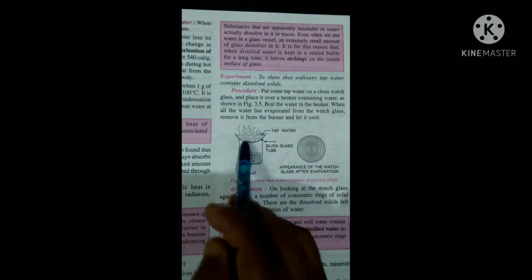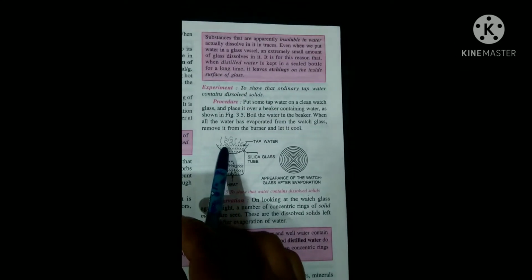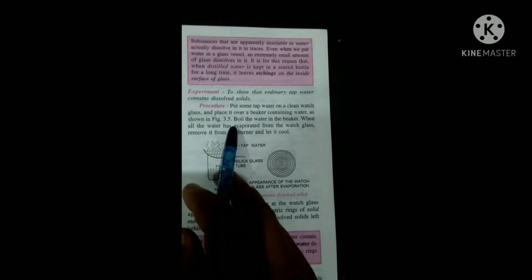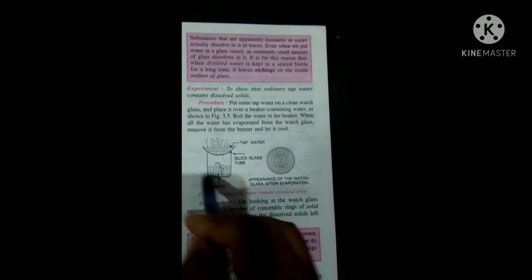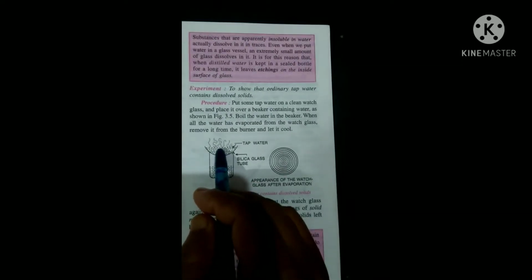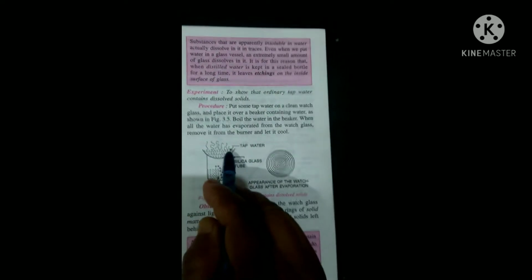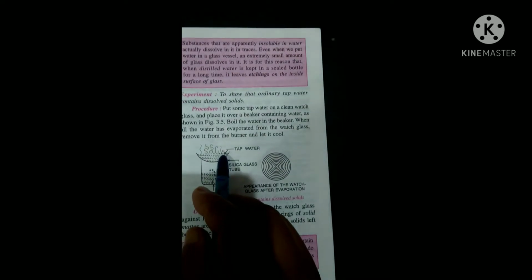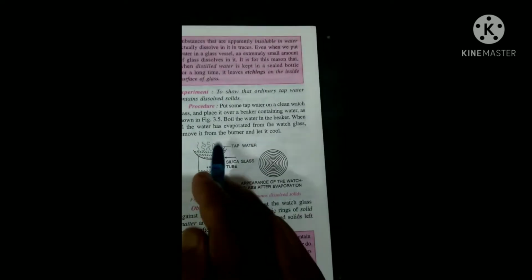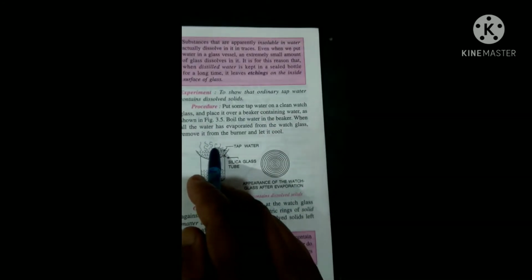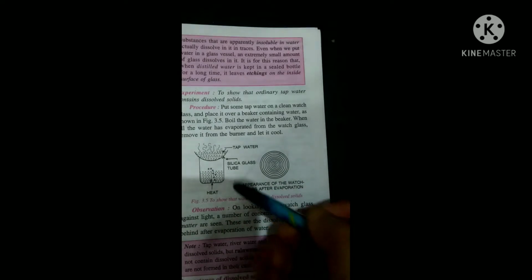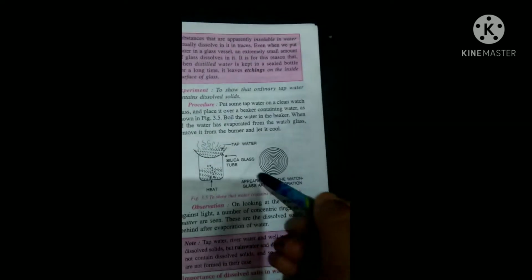In a watch glass, we have put some water and placed it over a beaker. This is the beaker. We have placed this watch glass on this beaker containing water. That means tap water is here. Now we will boil this water in the beaker.